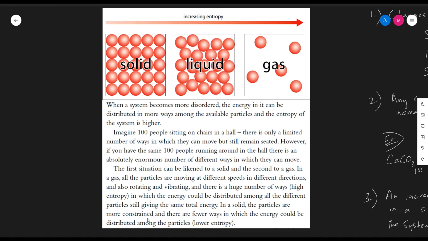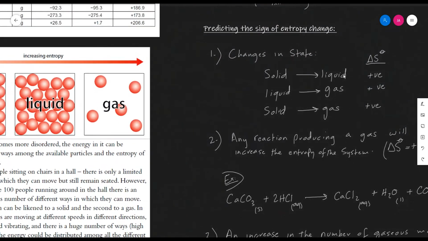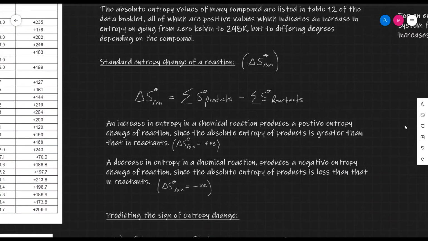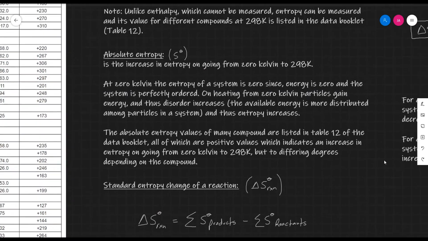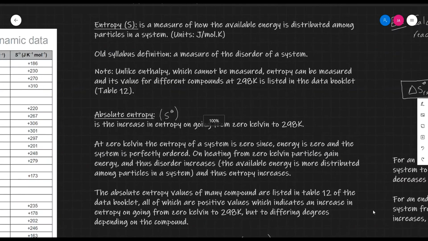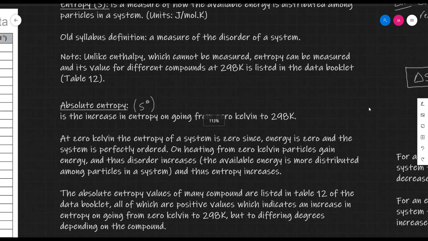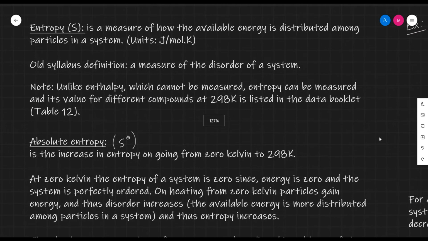While in a solid, the particles are more constrained and there are fewer ways in which the energy could be distributed among the particles, and thus it has a lower entropy, and once again the liquid being an intermediate between both. Therefore, the greater the number of ways in which energy can be distributed among particles in a system, such as in a gas, the greater the disorder, and thus the greater the entropy of the system. Generally, we can think of entropy in terms of the disorderliness of a system, and thus, as I just stated, the disorder in a gas is much greater than that in a liquid, and the liquid is much greater than that in a solid.